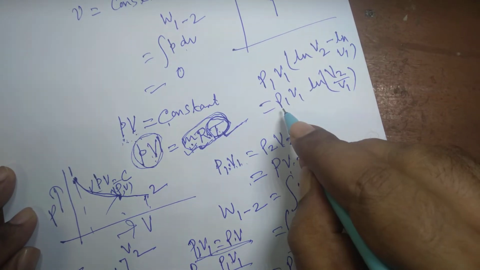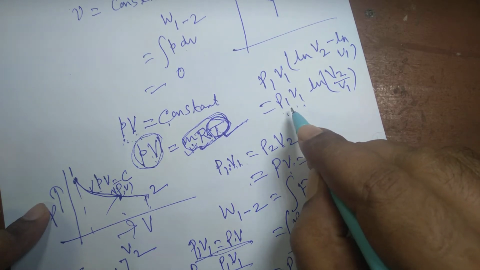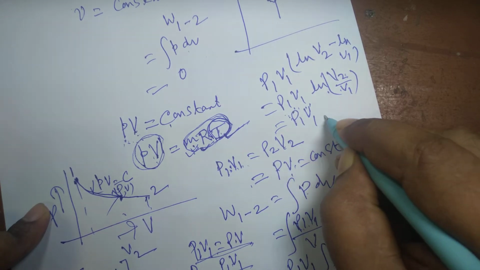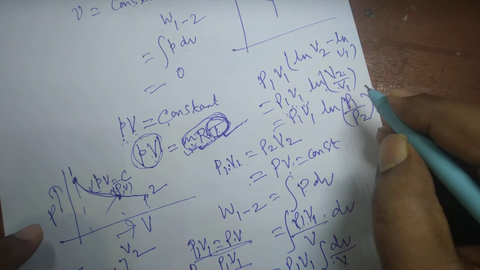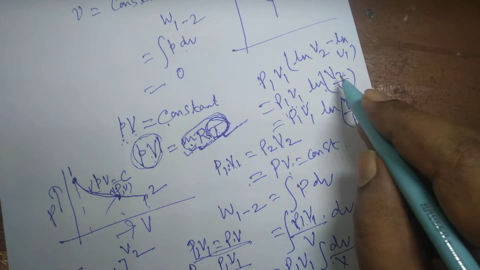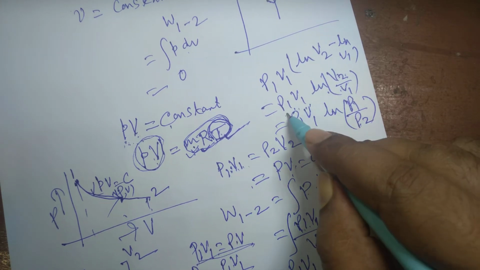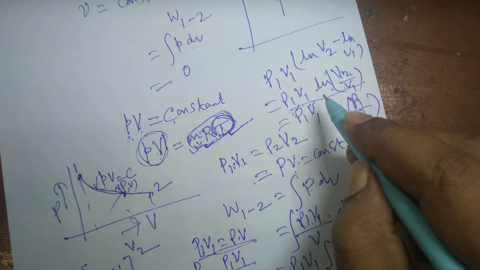I can also write P2 V2 in place of P1 V1; there is no problem in that. I can also write P1 V1 ln P1 by P2, because P1 V1 is equal to P2 V2, from which V2 by V1 equals P1 by P2. For an expansion process this value will come out positive, and for a compression process this will come out negative.